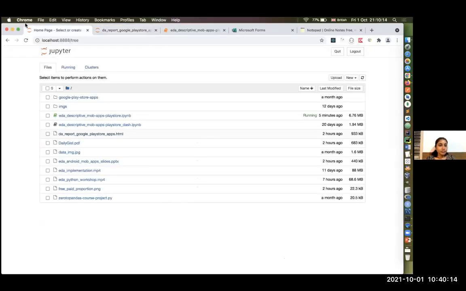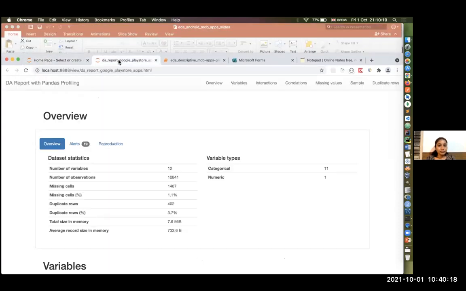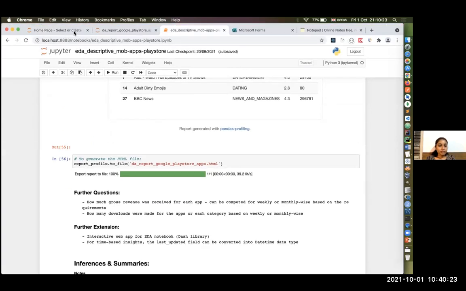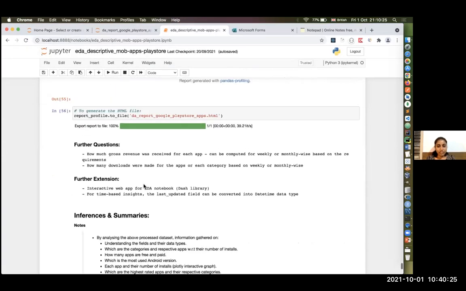I just missed the tab once again. So after generating this file, yeah, you can pass it on to the team for the next step.